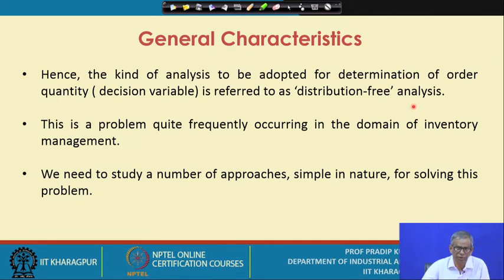Please remember this point. Whenever we say that the problem exists under uncertainty in respect of the demand of the inventory item, essentially we will be using distribution free analysis.